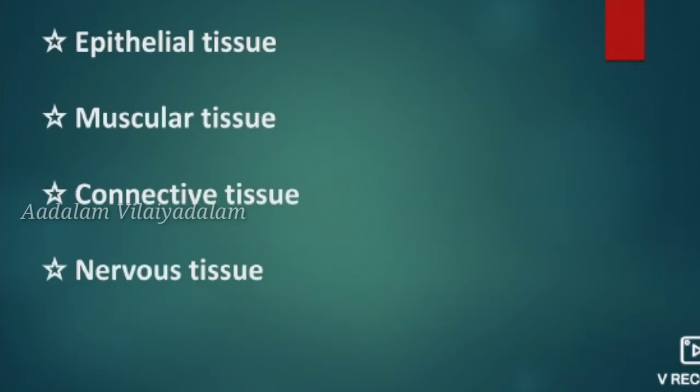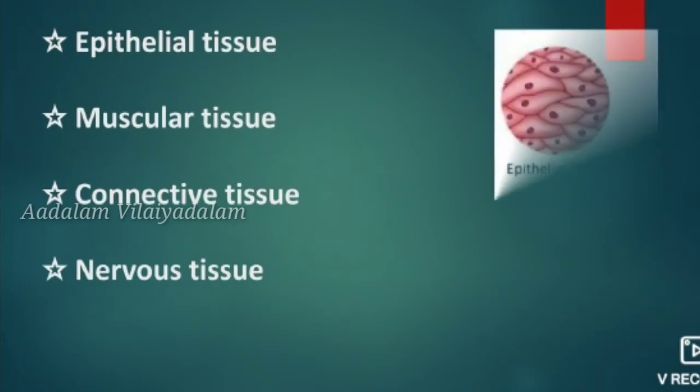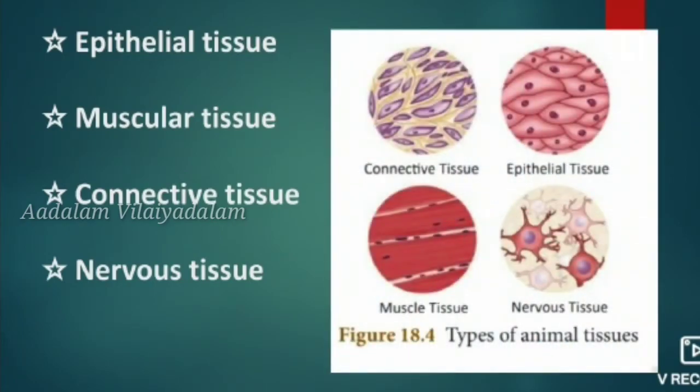The first one is epithelial tissue, otherwise known as covering tissue, and it is used mainly for protection. The layer of the skin is covered by epithelial tissue. The second one is muscular tissue, otherwise called contractile tissue, which is used for movements and locomotion.